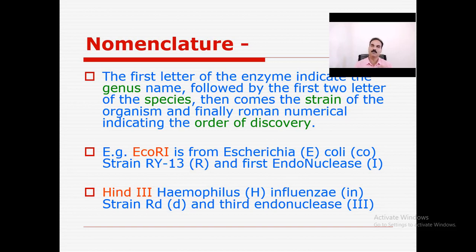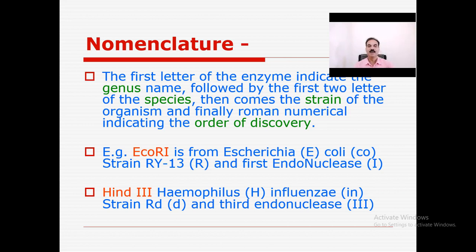Nomenclature. Now this is the most important point, the nomenclature of the restriction enzyme. For example, the first one, EcoRI. This is the name of the restriction enzyme. So E, the first letter, indicates the genus Escherichia. You might also know that. Then co, the two letters that follow, indicate the species coli. Then R is the strain, and this Roman numeral indicates the order of discovery. In this way, the nomenclature of restriction enzymes is derived.